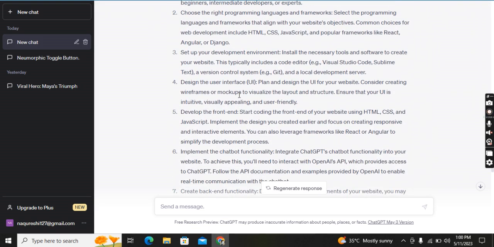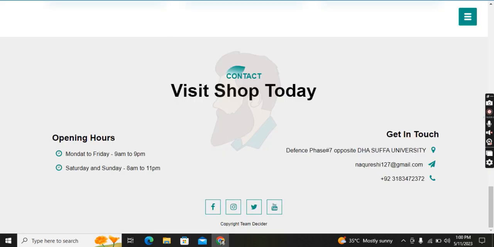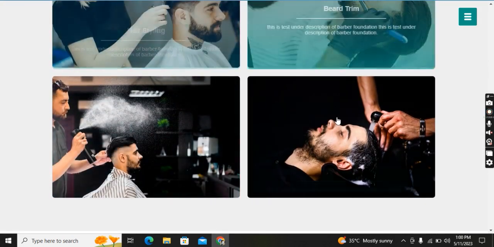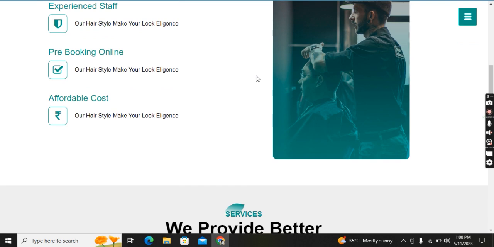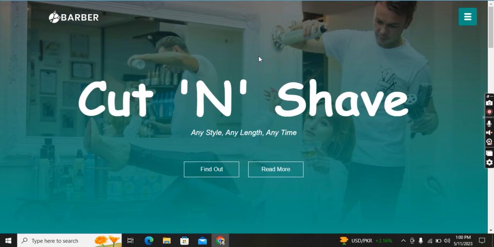Not only that, but ChatGPT also helped me with a creative and user-friendly interface and making sure that my website has smooth navigation. You can see the smoothness of this website, and these are the animations which I put on the website with the coding of ChatGPT. With ChatGPT, I was also able to generate personalized content and tailored upsell recommendations for my users, which greatly helped with increasing my website traffic and revenue.